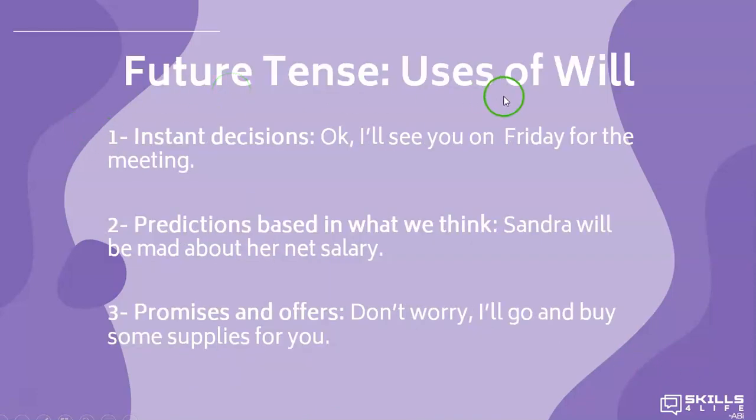When do we use will? We use will to talk about instant decisions. For example, okay, I'll see you on Friday for the meeting. We also use it to talk about predictions based on what we think. Sandra will be mad about her net salary. And finally, we use it to talk about promises and offers. For example, don't worry, I'll go and buy some supplies for you.